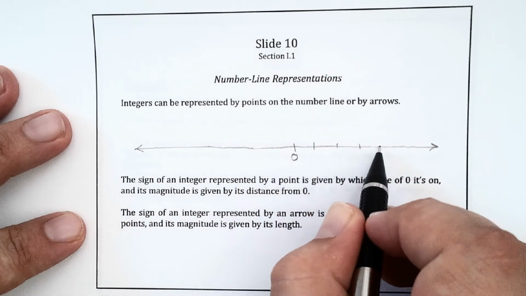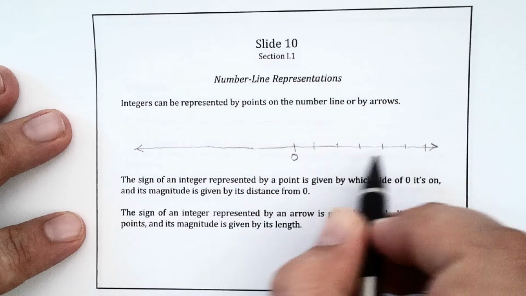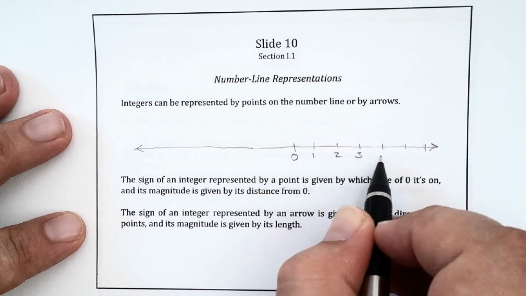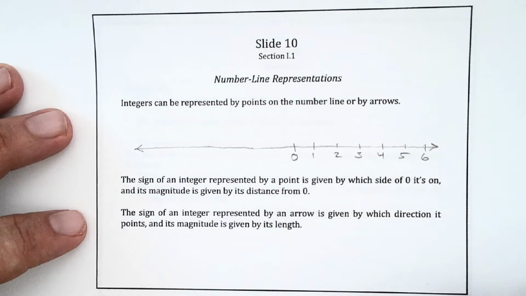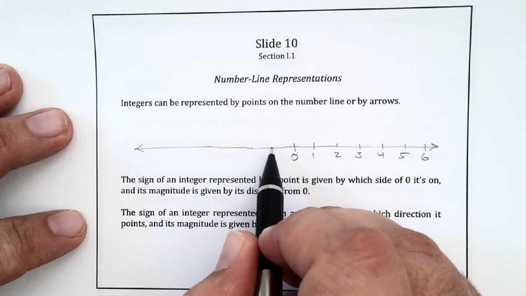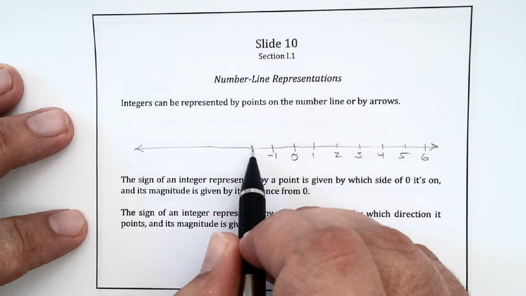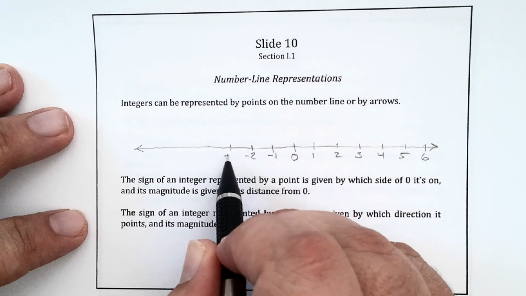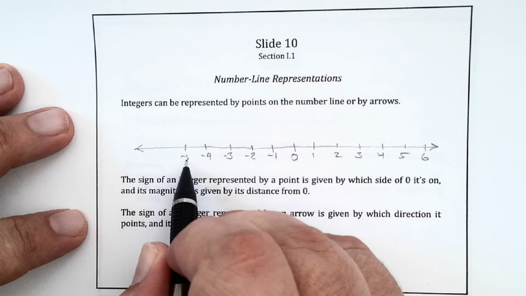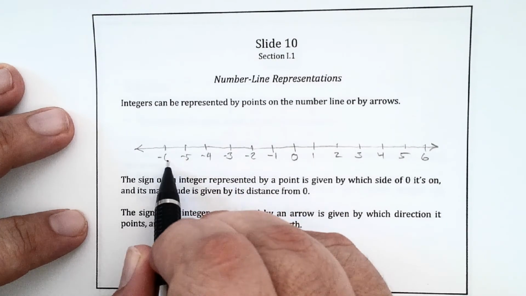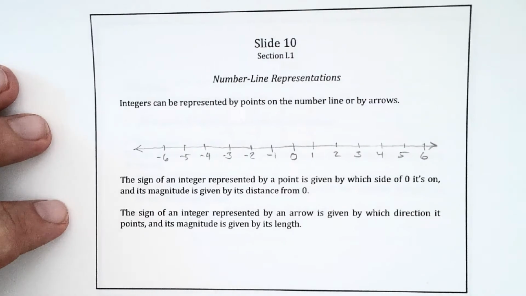You have the positive integers on the right. Negative integers on the left.